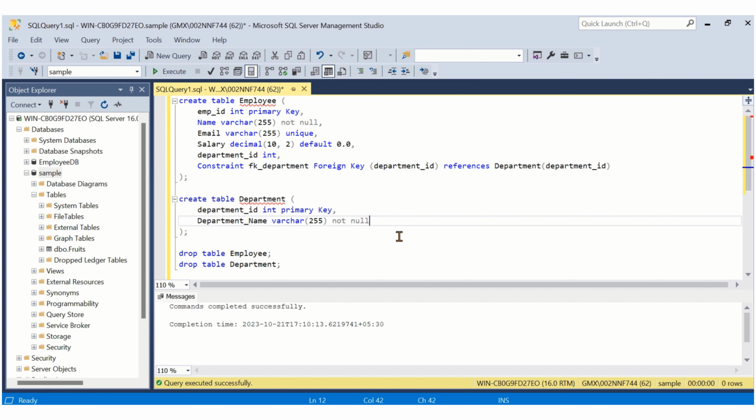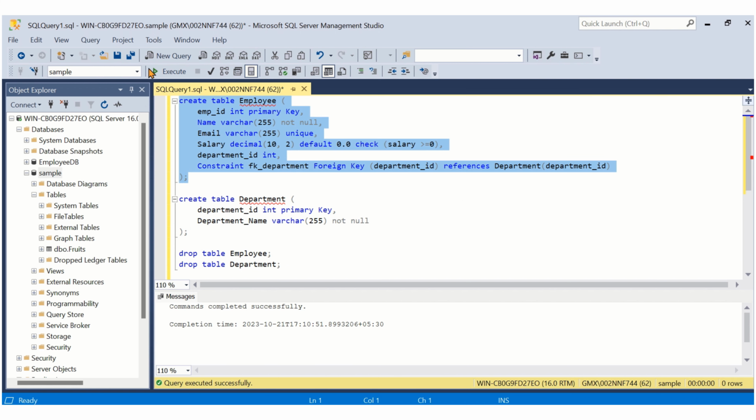Now let me go back to our main question. Can we have multiple constraints on a single column? Okay, let me drop this table again. Now I'm adding one more constraint on the salary column. Here, let's say I'm adding the check constraint. For a check constraint, I have to give the condition here. Let's say salary greater than or equal to 0. Okay, let me try this now.